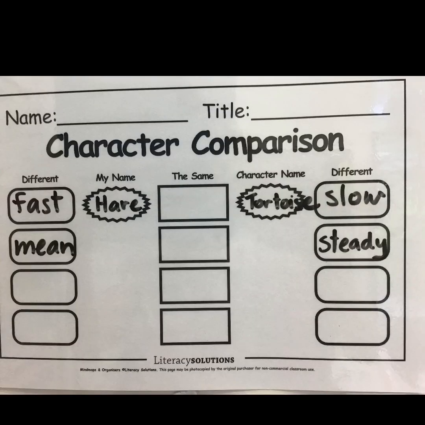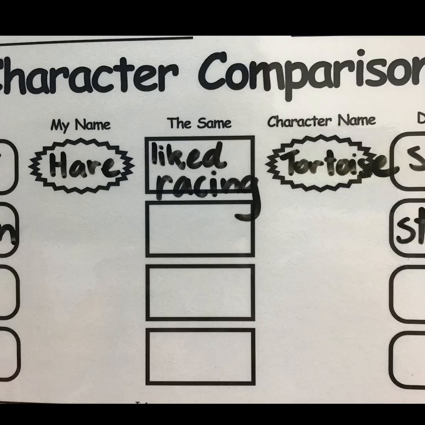So things that were different between the hare and the tortoise, I've added that the hare was being a bit mean to the tortoise by saying that he couldn't win. And the tortoise, I've written that he was steady, which means that he kept at an even pace and just kept going. And that was different. Now when we are thinking about things that are the same, I put that things that are the same between the hare and the tortoise is that they both liked racing and running or waddling.